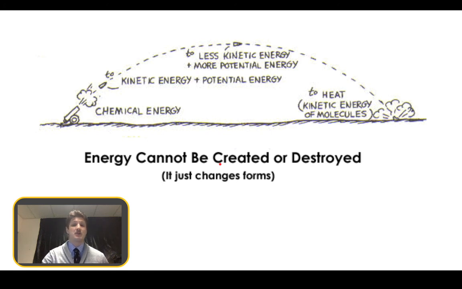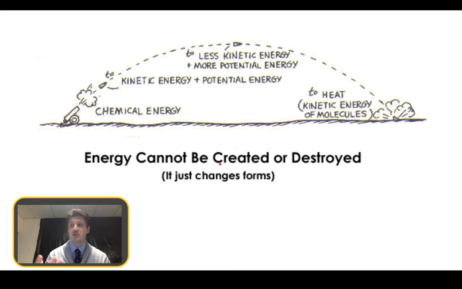As that shell gets really, really high, there'll be a point when it has gravitational potential energy, because all the motion has been converted into the shell. If you were firing it straight up, there would actually be a point where that shell would stop before it falls back to Earth. That's because all of its kinetic energy has been converted into gravitational potential energy, and then it starts again converting back to kinetic.